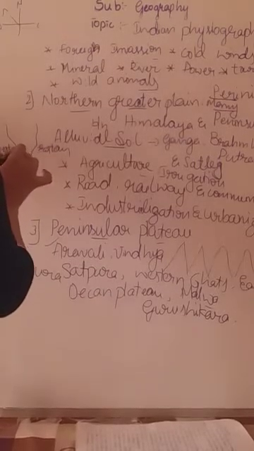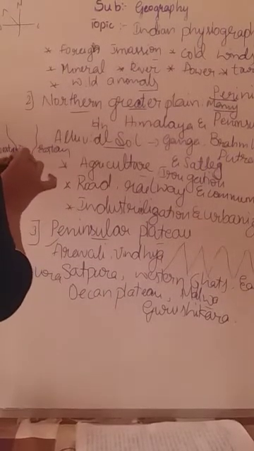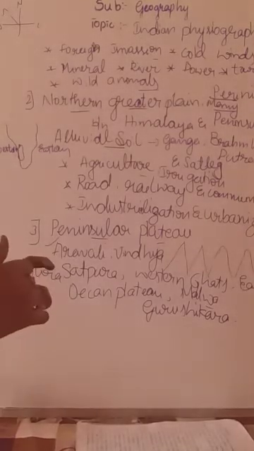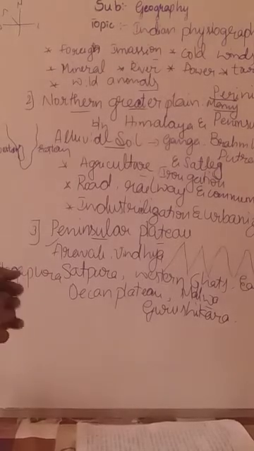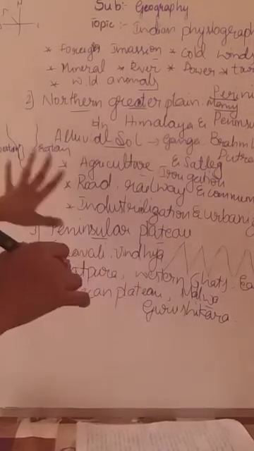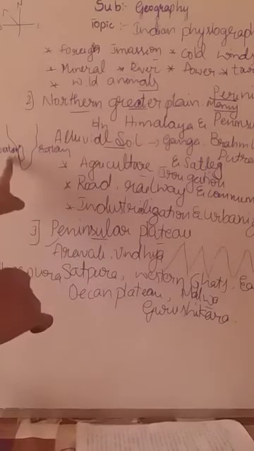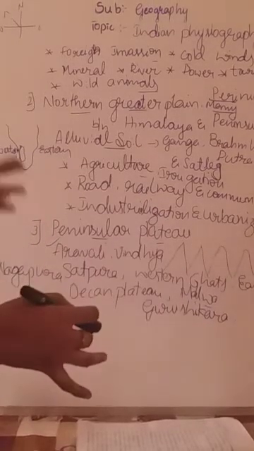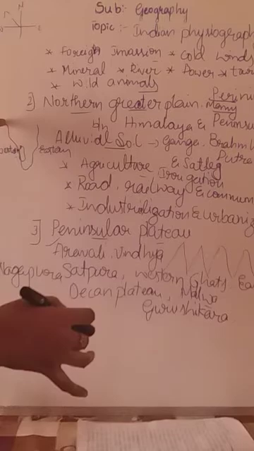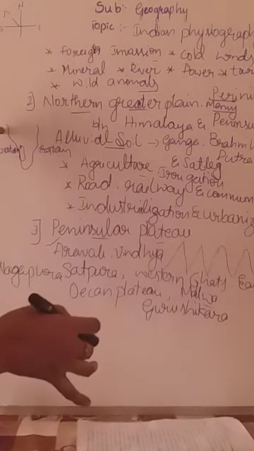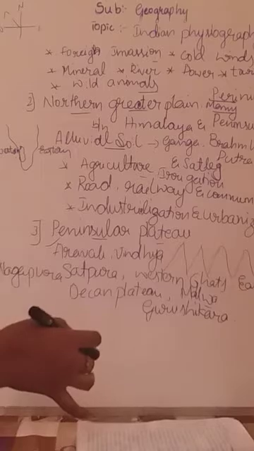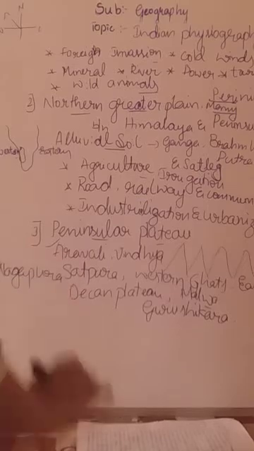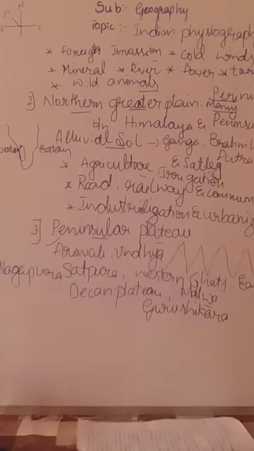So Western Ghats, our Karnataka comes here, no? That's why we are getting the Western Ghats, not the Eastern Ghats. Keep it in mind, okay? Let us know the difference between the Eastern Ghats and the Western Ghats. The hill range which starts from the south to the west along the Arabian Sea is called the Western Ghats, and the Ghats which extend along the Bay of Bengal are called the Eastern Ghats. Okay.